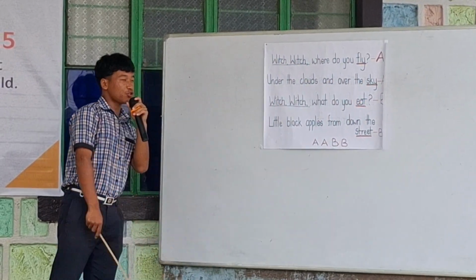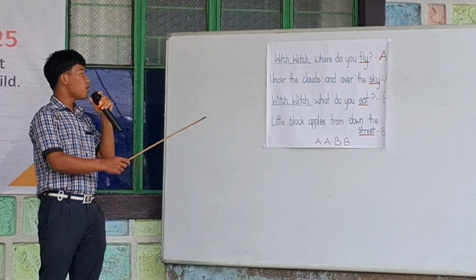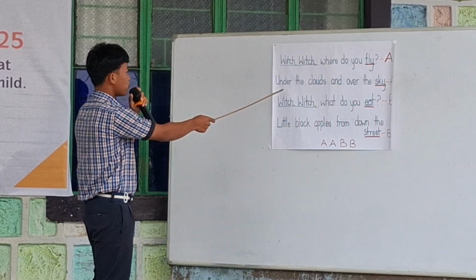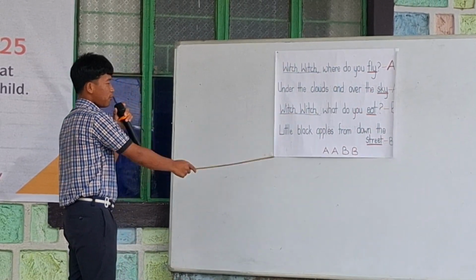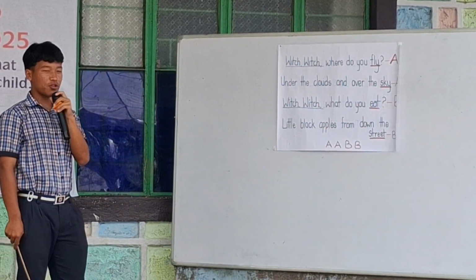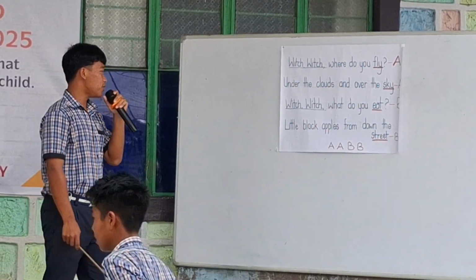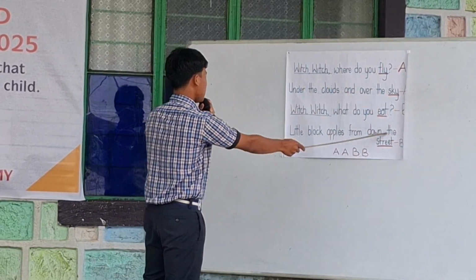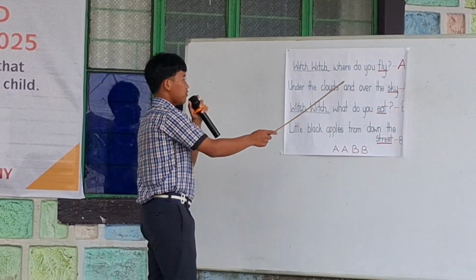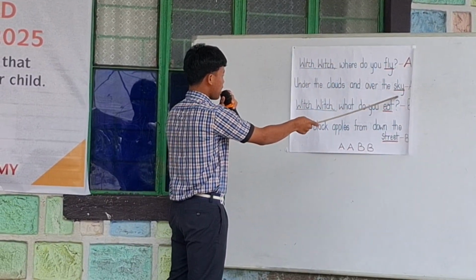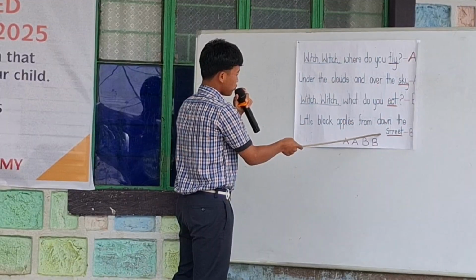Dear parents, here's a question for you. Do you see all first and second line rhymes and third and fourth line rhymes? What is it called? Yes, indeed it is called AABB rhyme scheme. Fly rhymes with sky and eat rhymes with street.